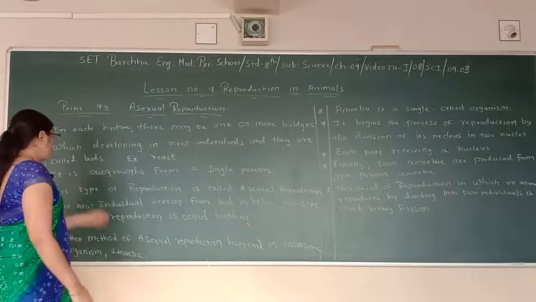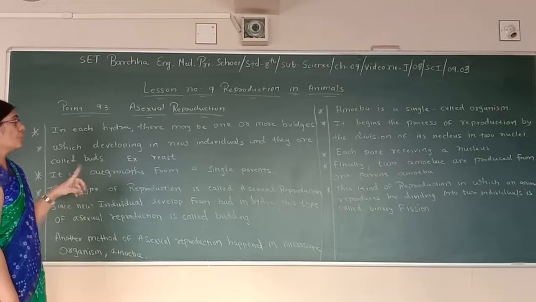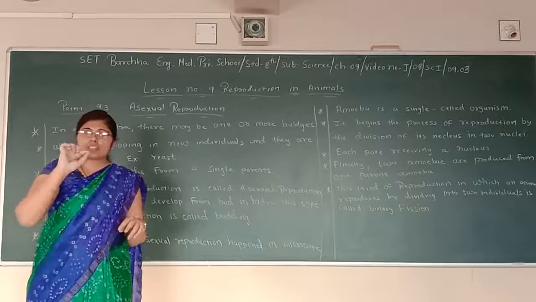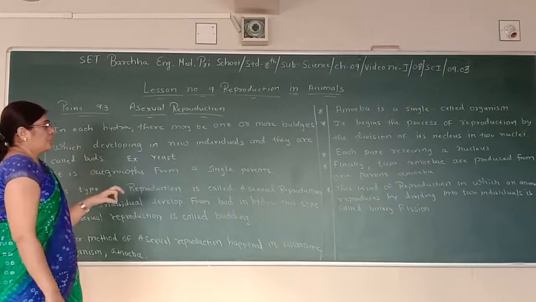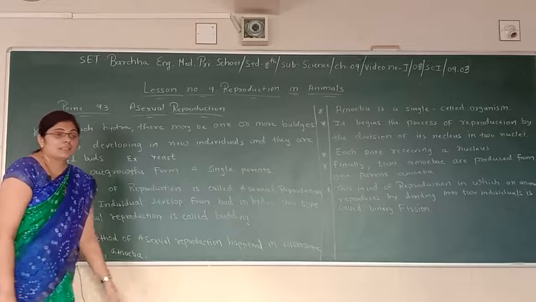Hydra means water. In each hydra, there may be one or more bulges. What is bulges? That you can see in the picture. There are green patches like a structure, bulges, which develop into new individuals, and they are called buds. Example, yeast.